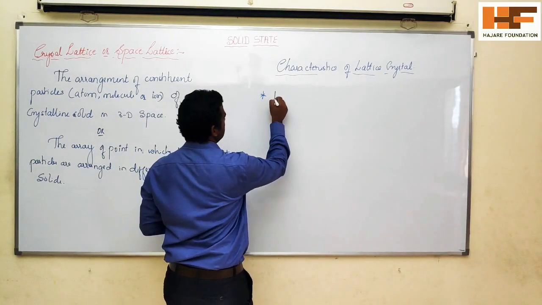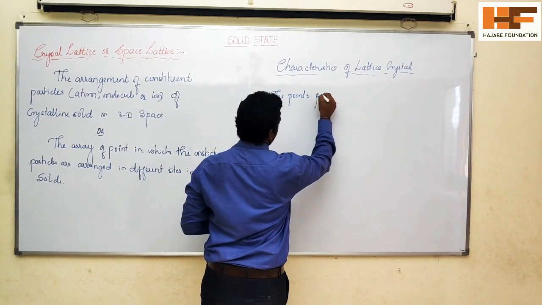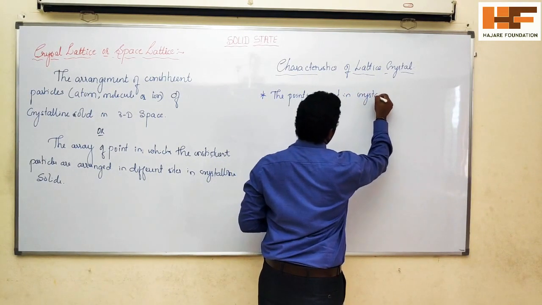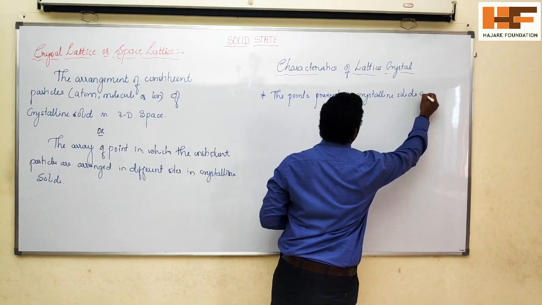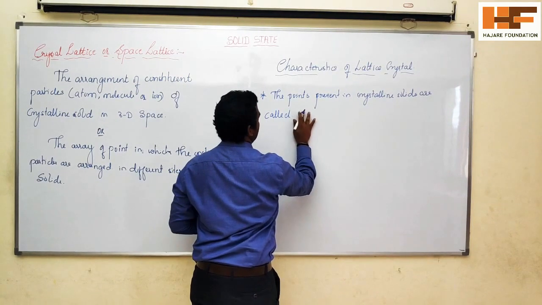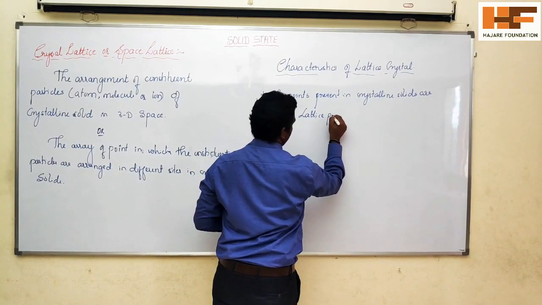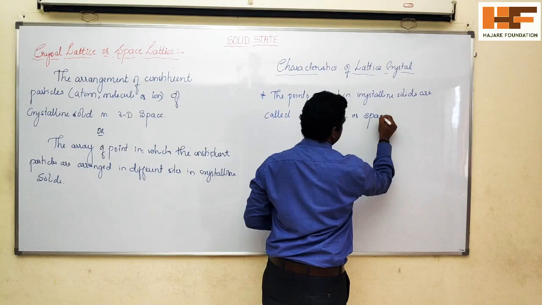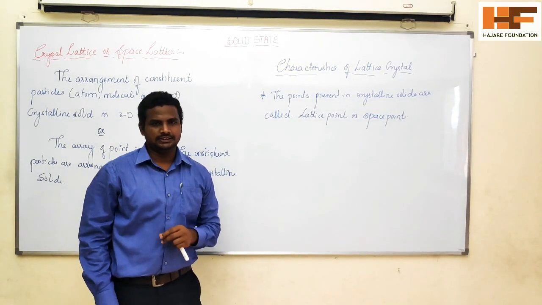So the first one: the points present in crystalline solids are called lattice points or space points. This is the first characteristic.